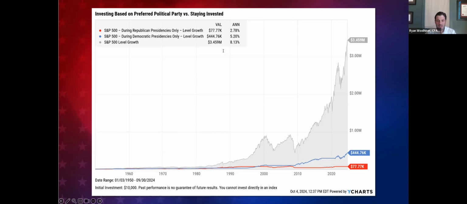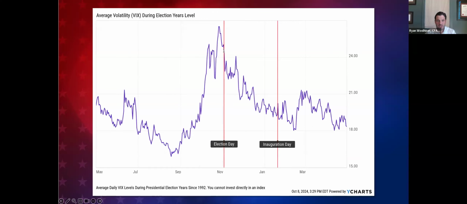However, staying invested throughout all presidencies led to an annualized return of 8.13%. While past performance does not guarantee future results, this highlights the importance of long-term consistency rather than short-term political changes.